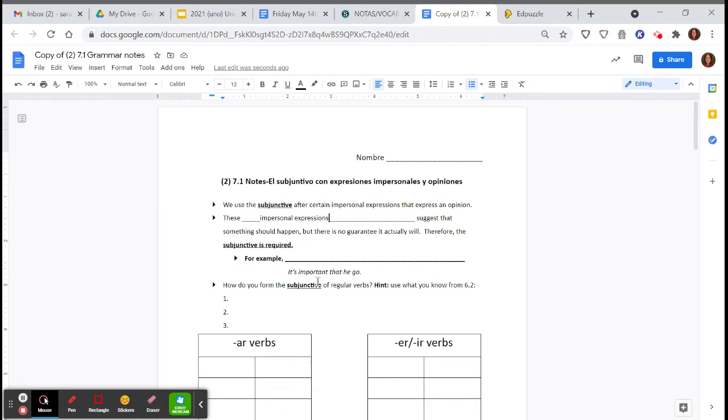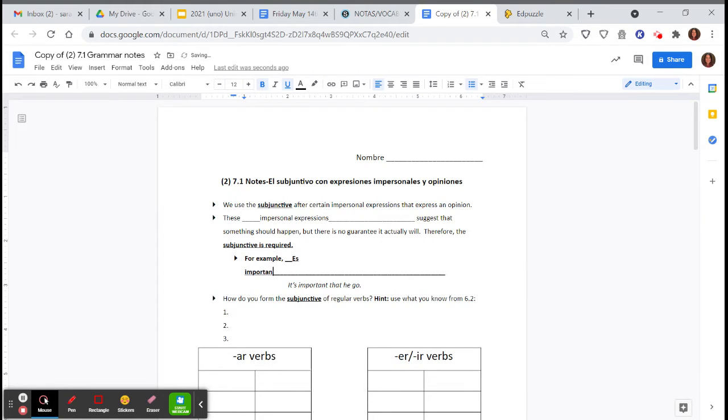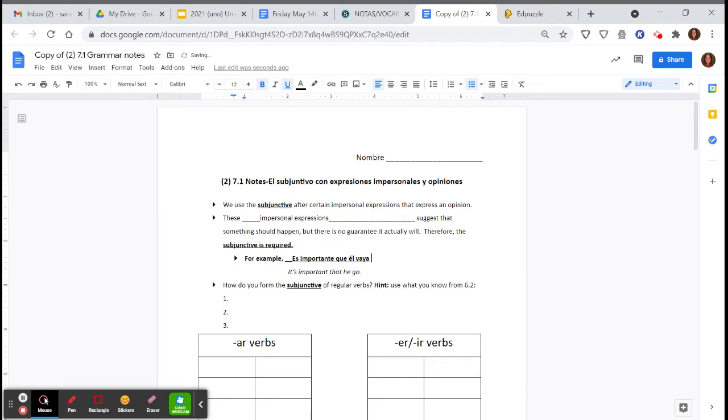So for example, it says it's important that he goes. So we'd say es importante que él vaya. So notice how this could be my opinion. I think it's important that he goes somewhere, for example. Somebody else might think differently. I suggest that this should happen. We don't know if he actually will go somewhere. There's no guarantee that that will happen, but it's something that suggests it's an opinion. So therefore, we need to use the subjunctive.